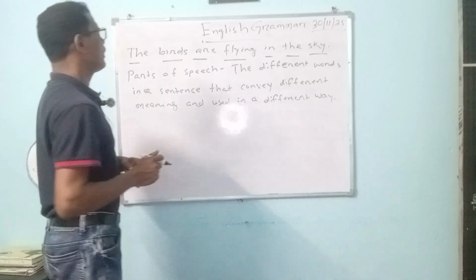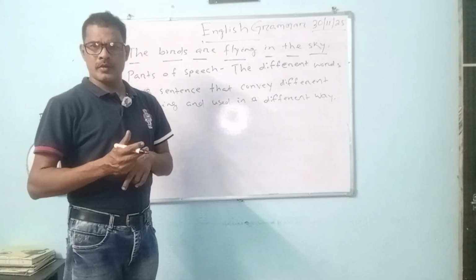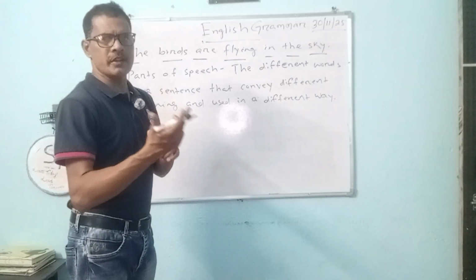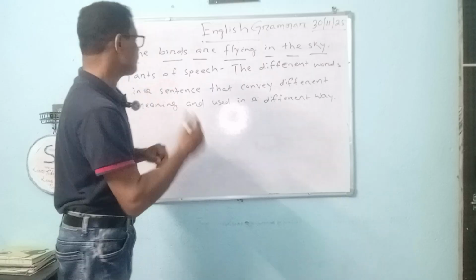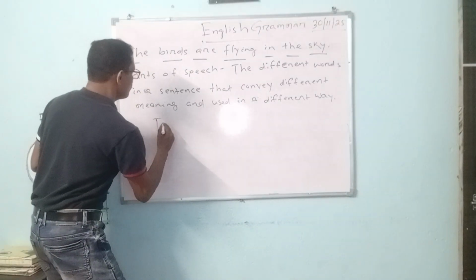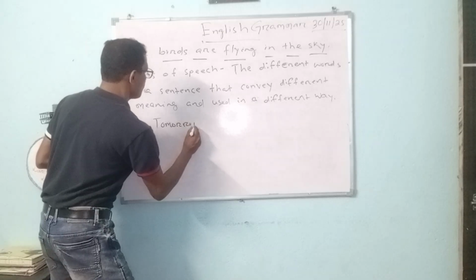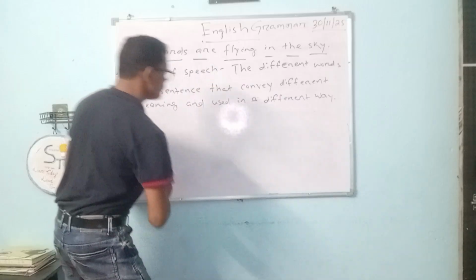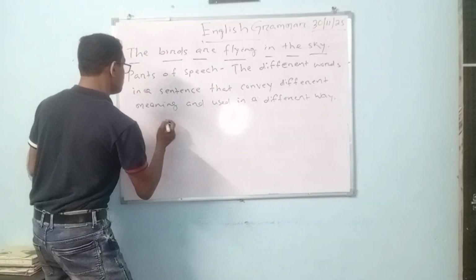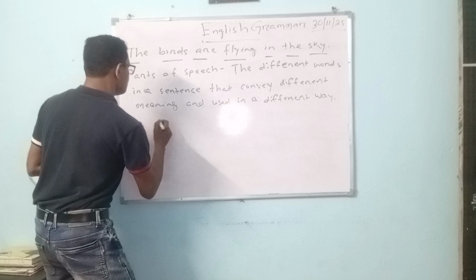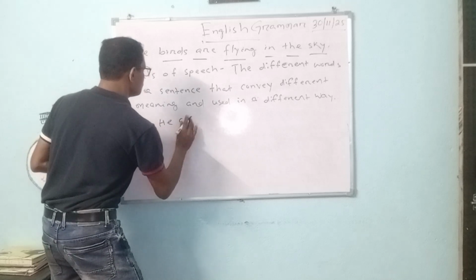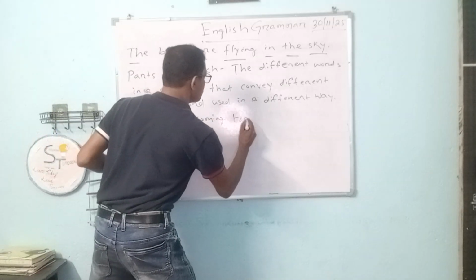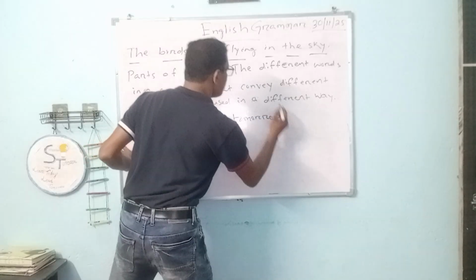For example, we cannot use an adverb as a subject. If we use an adverb in such a way, it becomes a noun. For example, he is coming tomorrow.